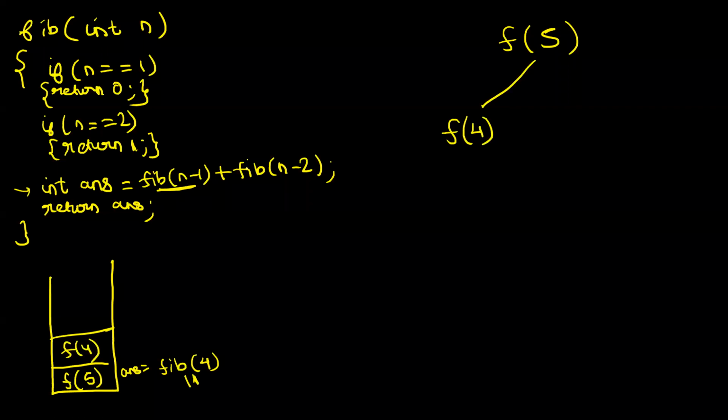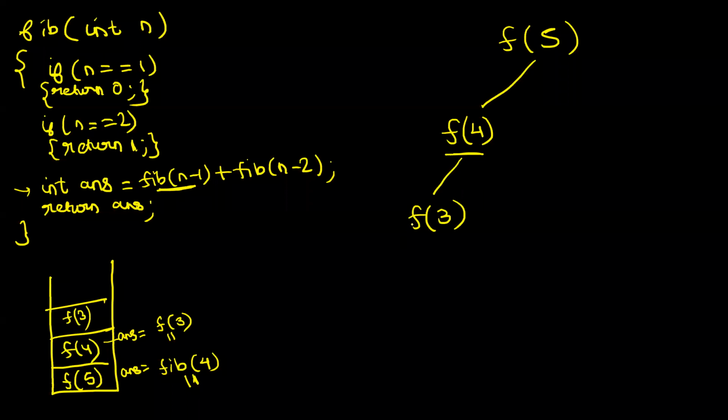First of all, you will get the answer to f of 4. Only then will this f of 5 proceed further. Try to understand. Now f of 4 starts running. Is it a base case? Definitely not. So you come to this line, answer is equal to, and make a call to fib of n minus 1, so a call to f of 3. The moment you make a function call, the context of f of 4 is paused here, and a new context for f of 3 is created. Now this context starts running.